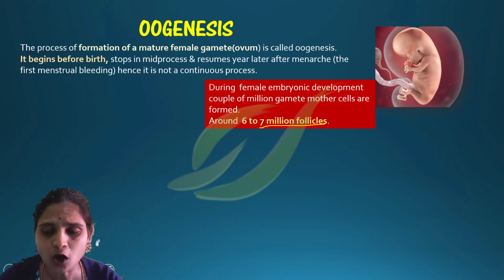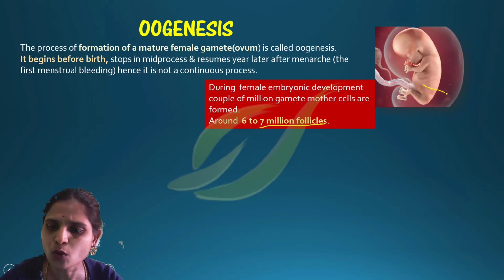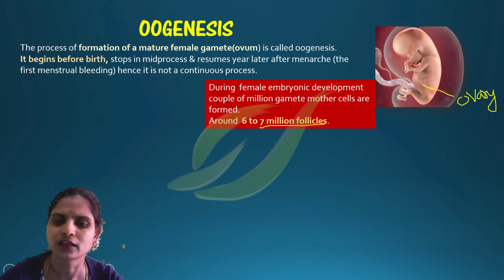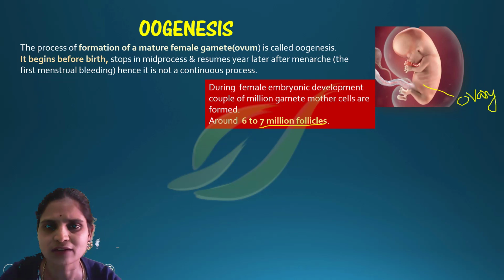As all the organs are developing in the fetus, in the ovary of the fetus around 6 to 7 million follicles will be developed. These follicles later will develop into ovum. But not all the follicles develop, only a few follicles develop into ovum. So in the fetus there will be 6 to 7 million follicles.